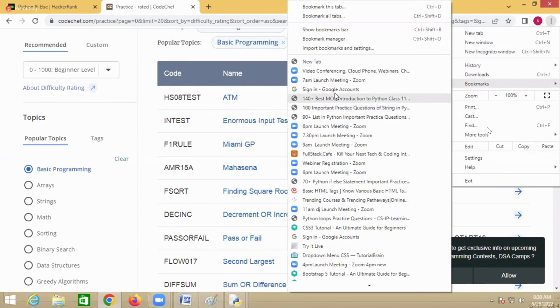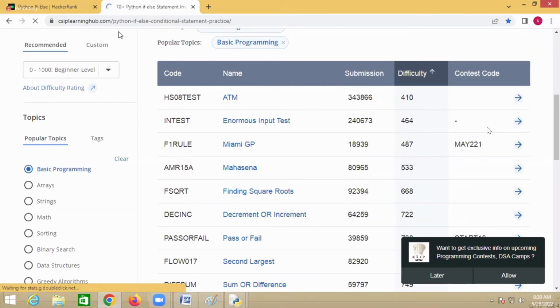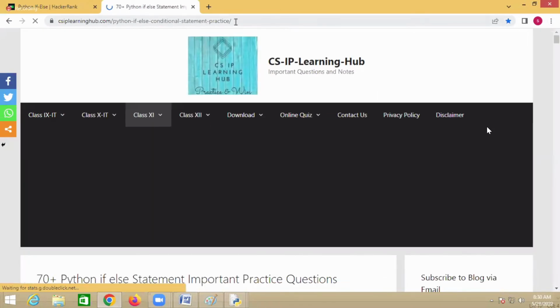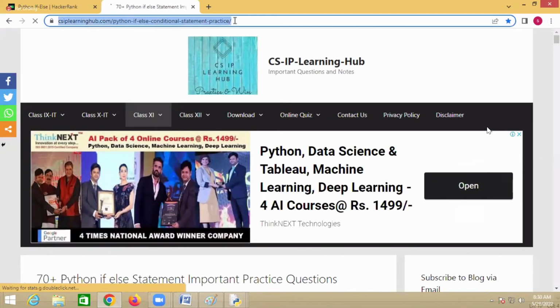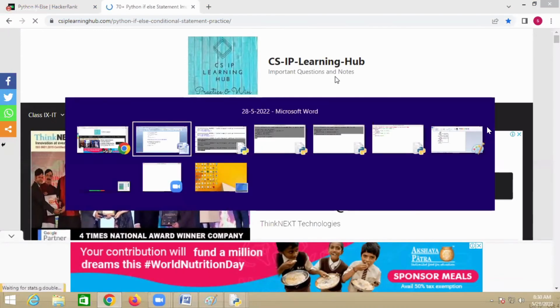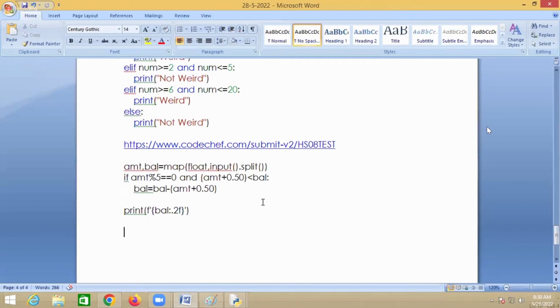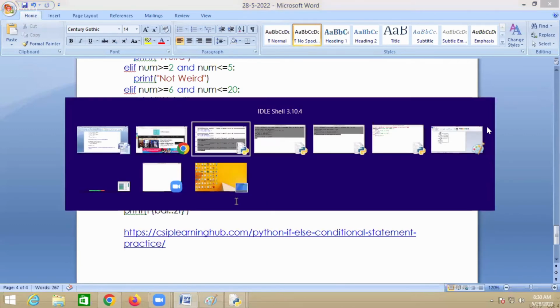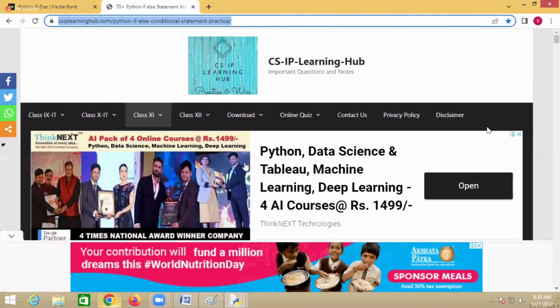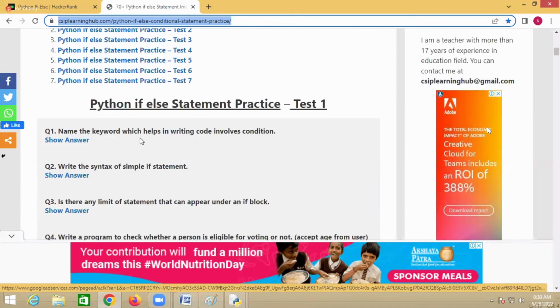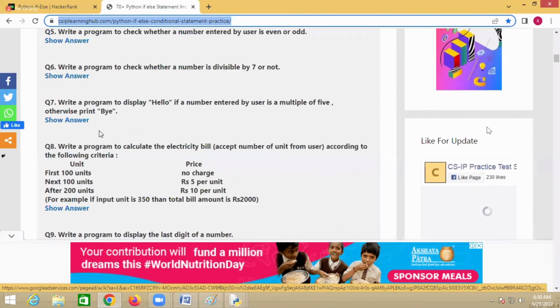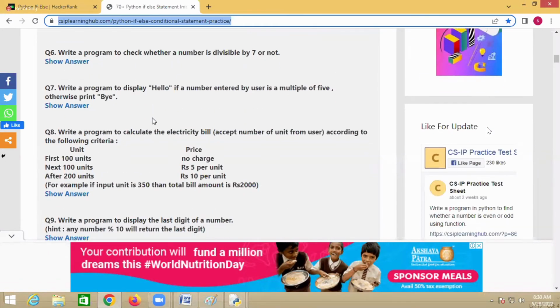Then see, this is one more link. This link also I'll copy. This is again practice questions. This link I'll try to copy. Now from here also you can practice. A lot of problems are there in this link also. Yes. Okay.